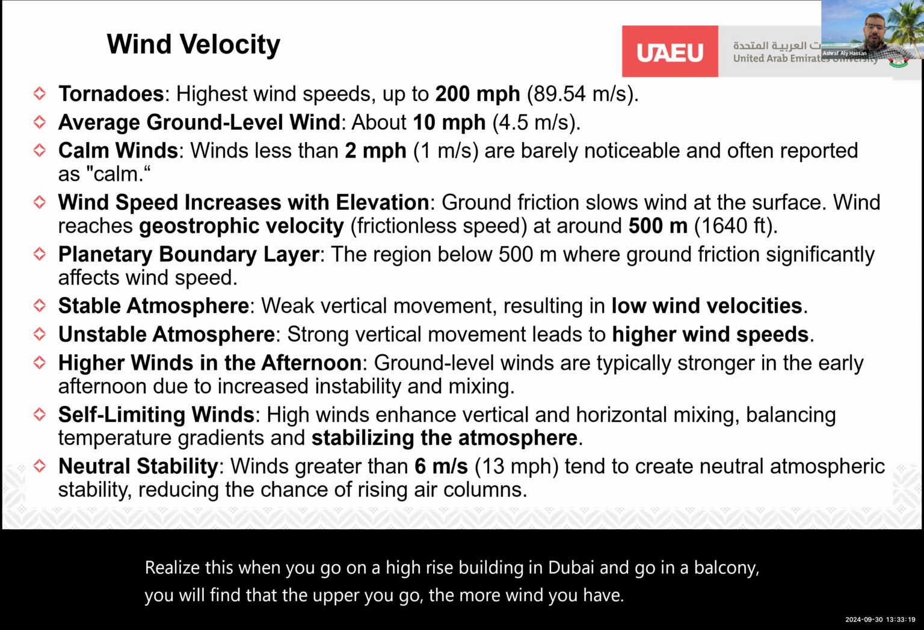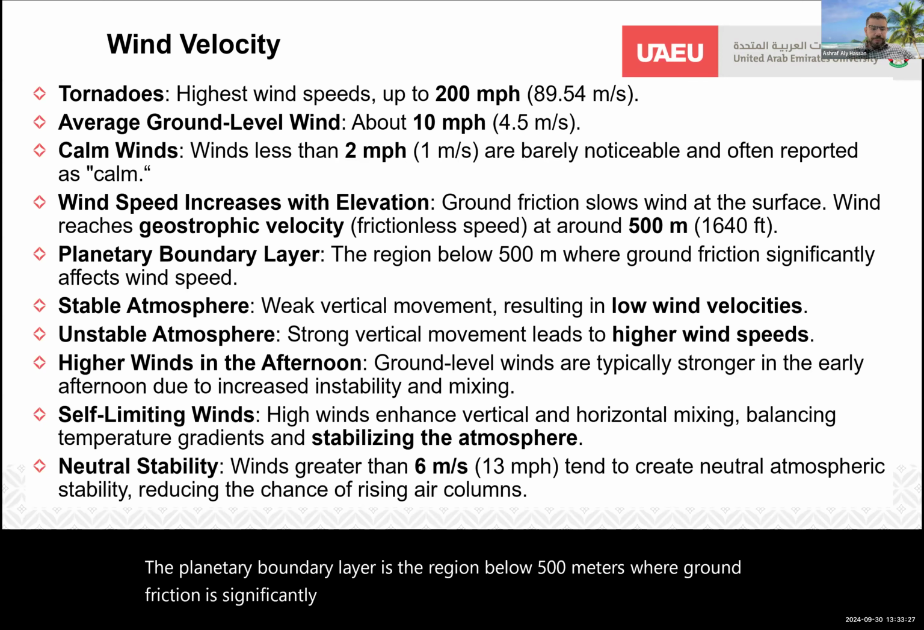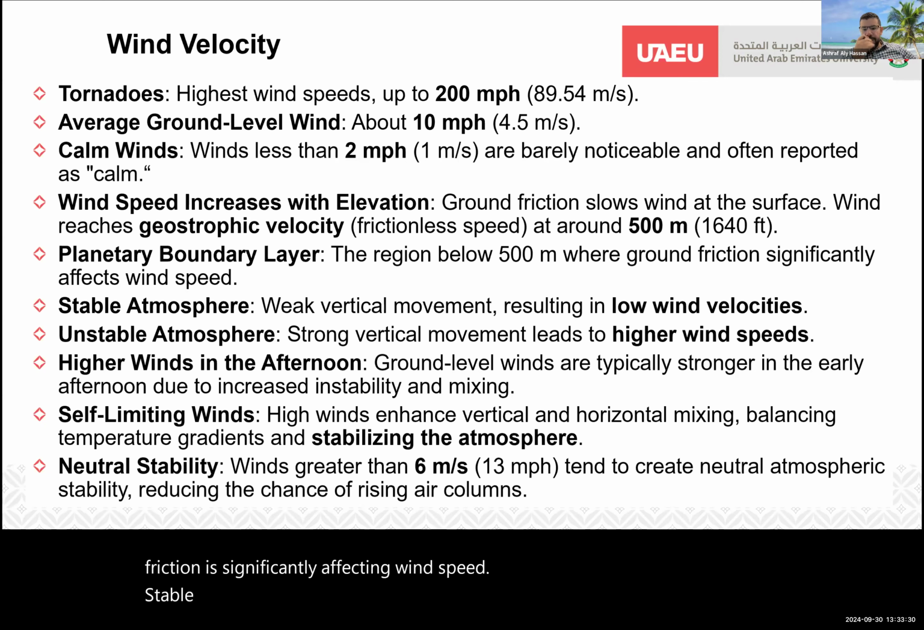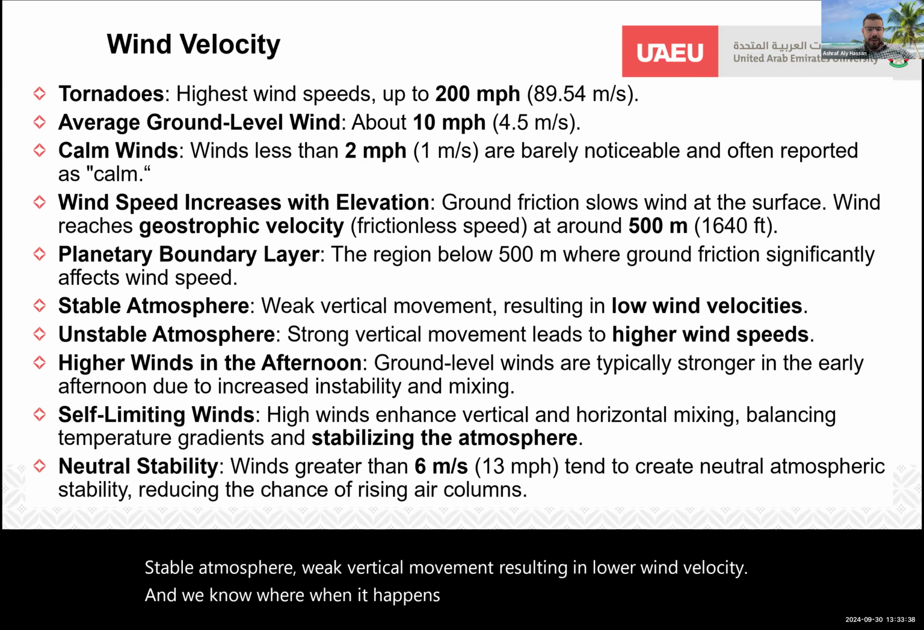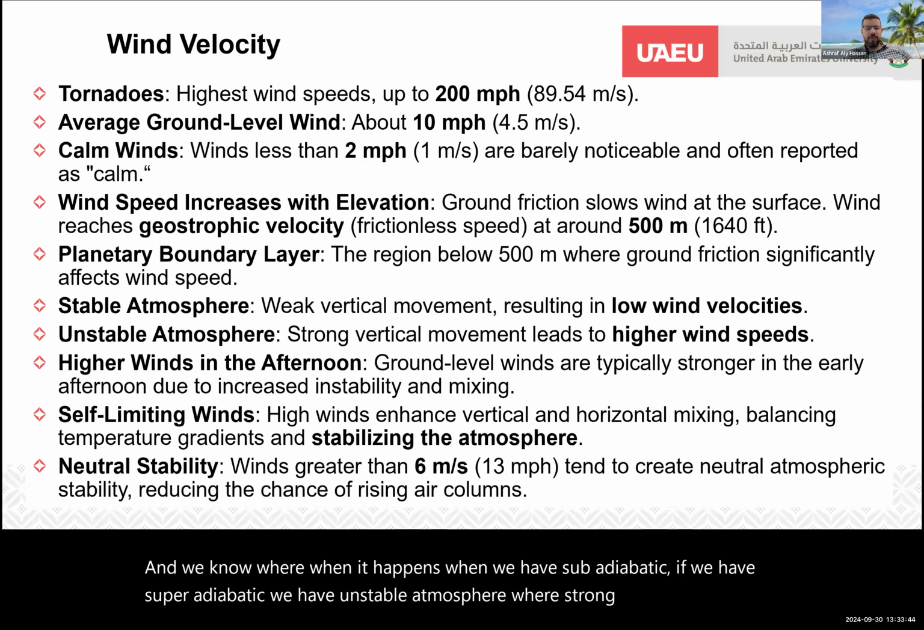The planetary boundary layer is the region below 500 meters where ground friction significantly affects wind speed. In a stable atmosphere, weak vertical movement results in lower wind velocity. And we know when that happens: when we have subadiabatic conditions. If we have superadiabatic conditions, we have an unstable atmosphere where strong vertical movement leads to higher wind speeds.